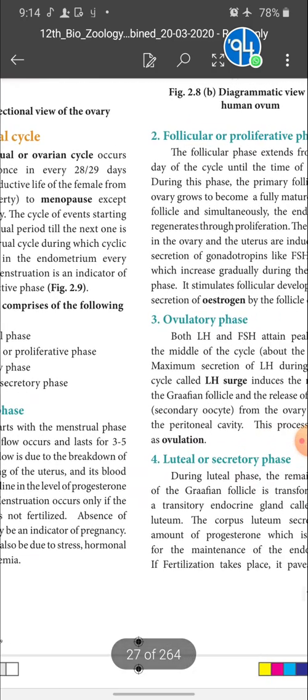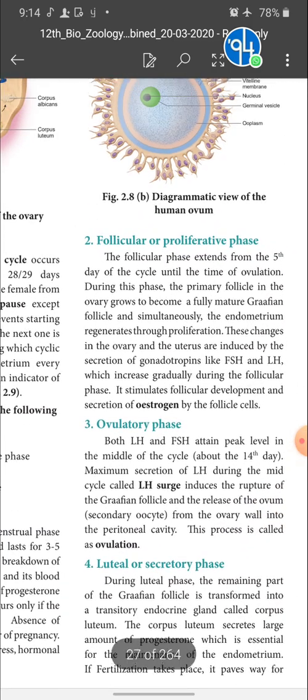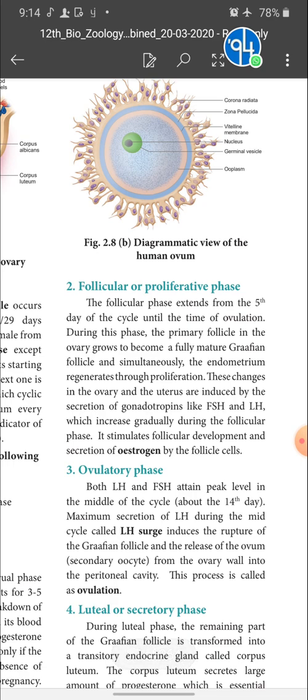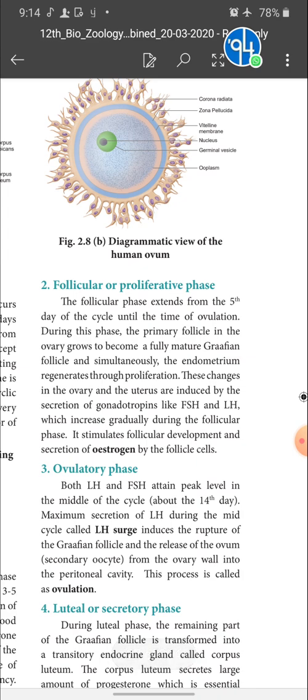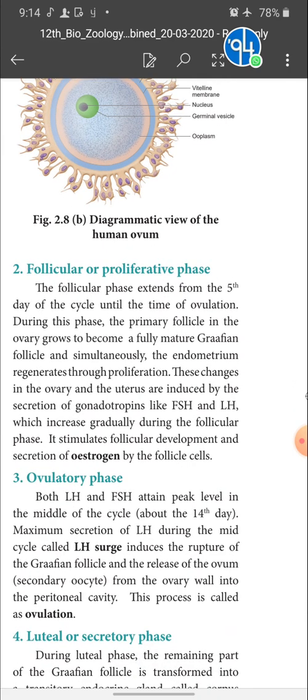The next phase is the follicular phase. How many days will it last? 3 to 5 days. The next one is the follicular or proliferative phase. What does follicular or proliferative phase mean?